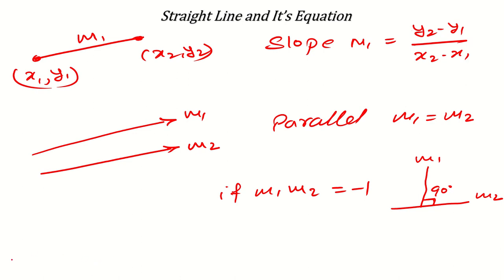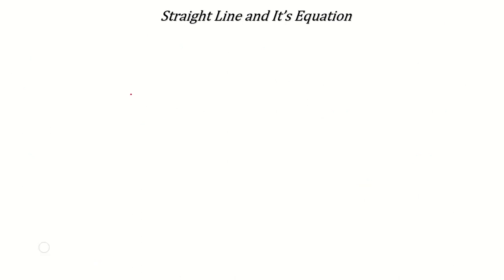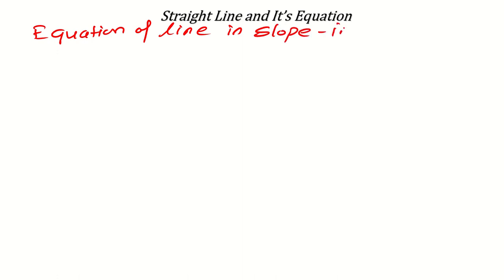Now what else can you have in a straight line? In a straight line you can have the equation of a line also, in slope intercept form. What is that?